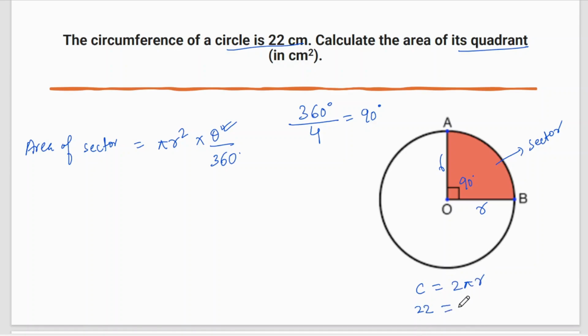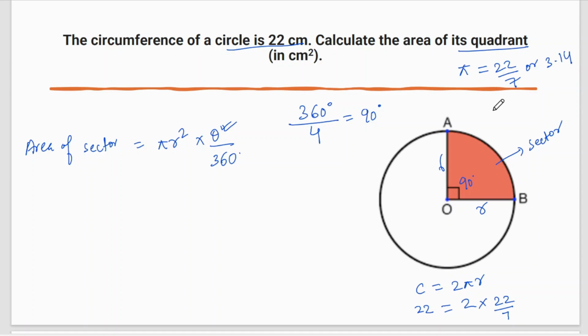Okay, now 2 into the value of pi can be taken as 22 by 7. See, for the convenience of calculation, we take the value of pi either as 22 by 7 or 3.14.